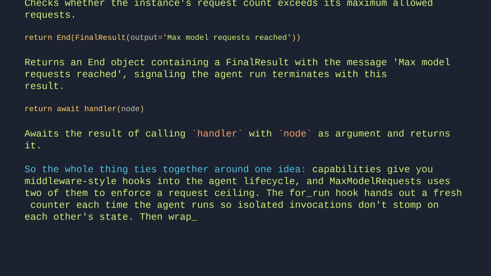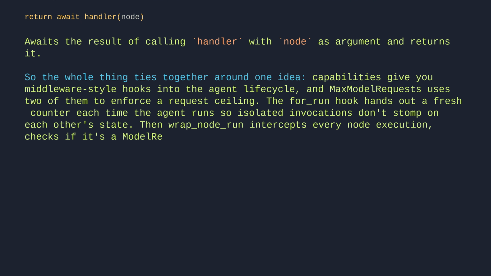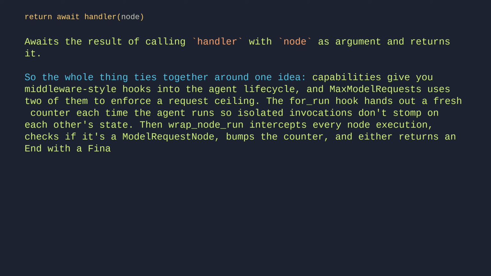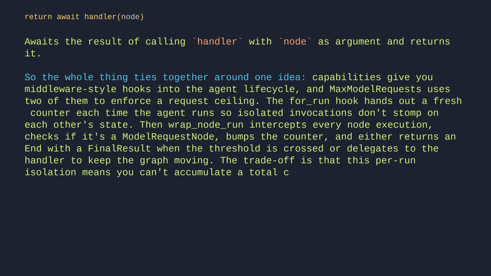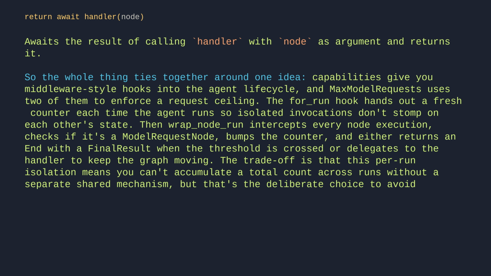Then wrap_node_run intercepts every node execution, checks if it's a model request node, bumps the counter, and either returns an End with a final result when the threshold is crossed or delegates to the handler to keep the graph moving. The trade-off is that this per-run isolation means you can't accumulate a total count across runs without a separate shared mechanism. But that's the deliberate choice to avoid state leaking between independent agent invocations.